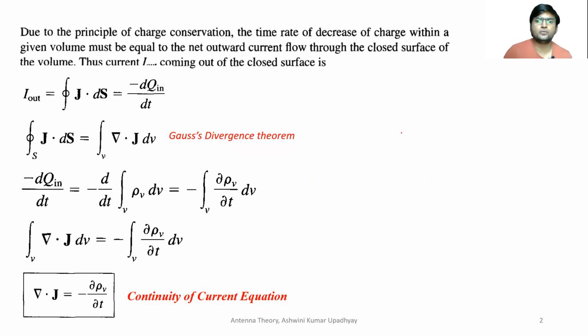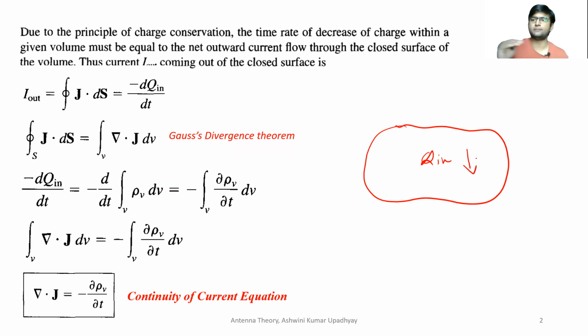So if you consider a particular volume, inside which there is a charge Q in, right? And suppose this charge is decreasing with time. If the charge in this volume is decreasing, it has to go somewhere outside because of the principle of conservation of charge. The principle of conservation of charge says that in any particular volume, the total charge which is decreasing should go out of that particular volume in the form of current.